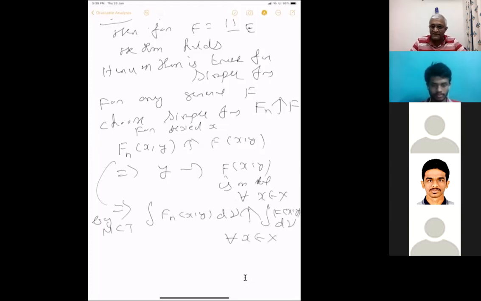I mean, you fix an x, then this is an increasing function in one variable that increases to f of x, y. Fixing the x, whatever that function, the integral will also increase. That is by MCT. This is true for all x. So we have already proved that these are all measurable. We have verified that for simple function, this function is measurable. These are all measurable when f_n is simple,